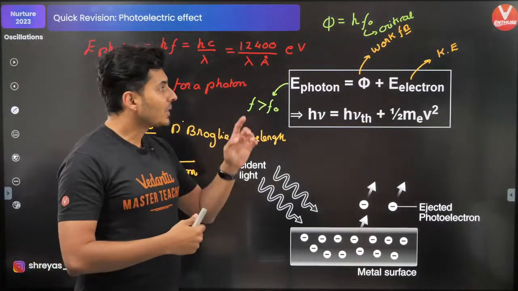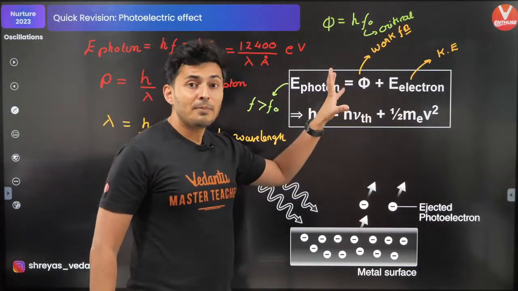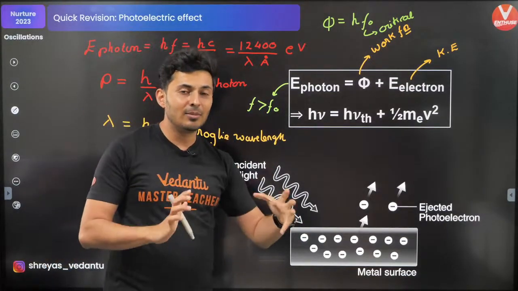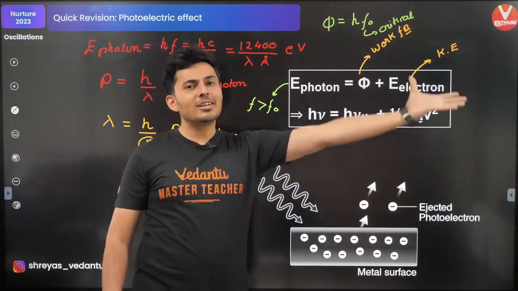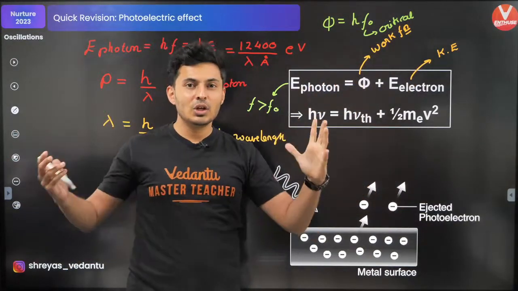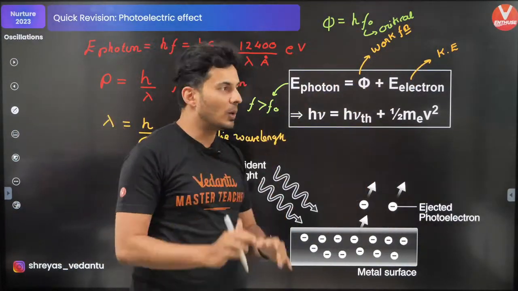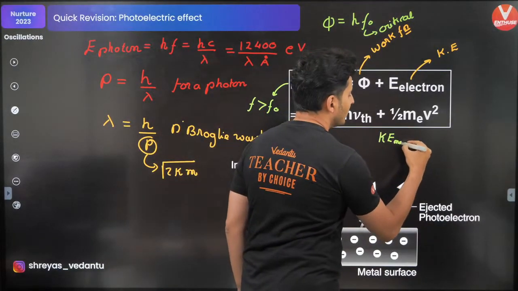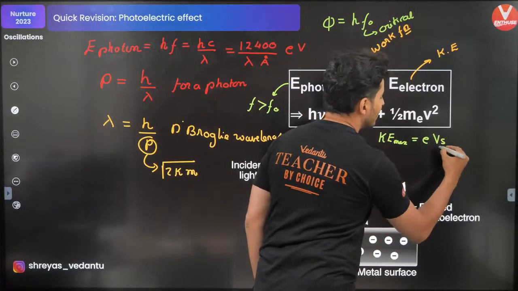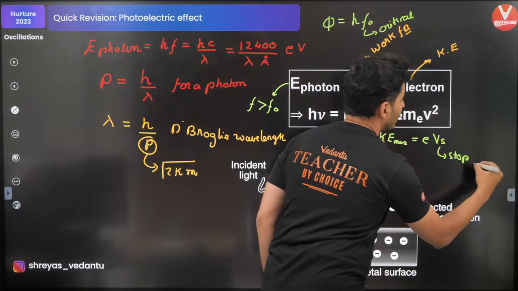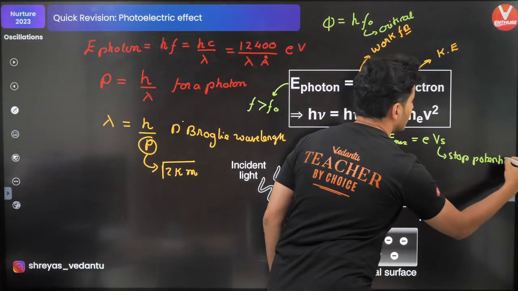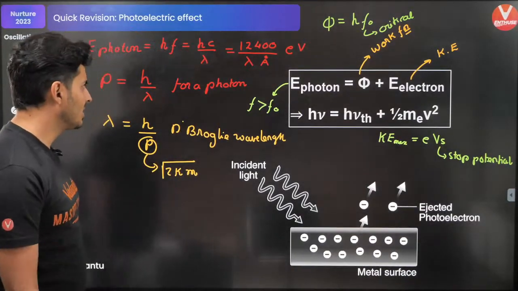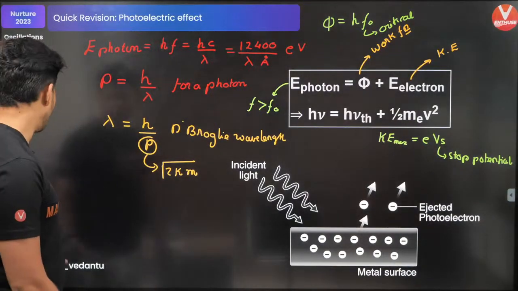Excellent. Okay. Next, what is the maximum kinetic energy of the electron measured in terms of? It is measured in terms of the stopping voltage. These electrons are ejected. In order to stop them, you apply a reverse voltage called the stopping voltage. So basically KE max of those electrons is e into Vs. This Vs is your stopping potential. Keep this in mind. Stopping potential.